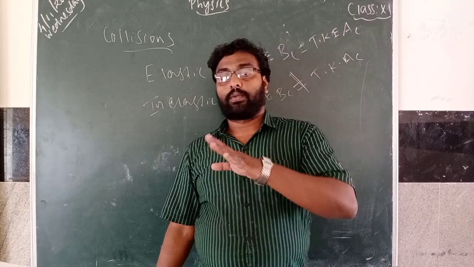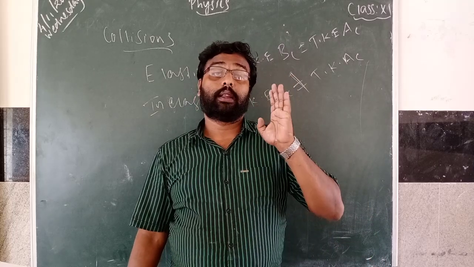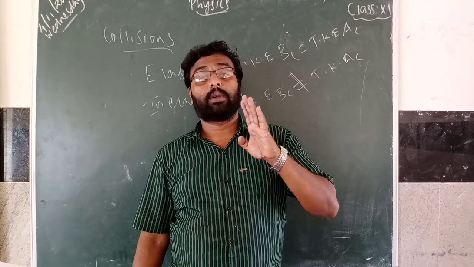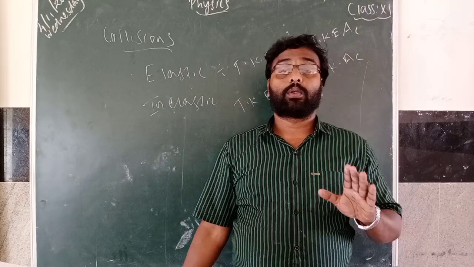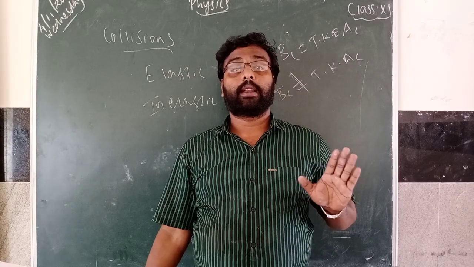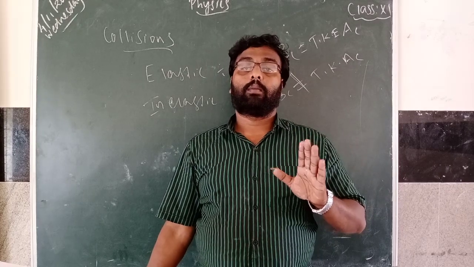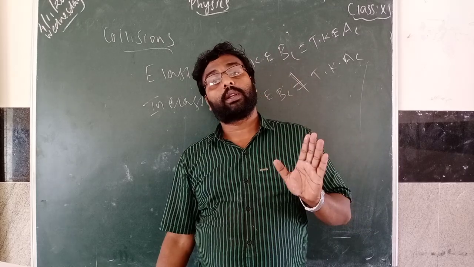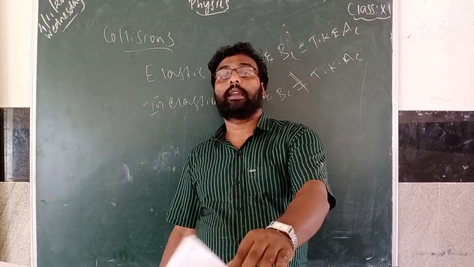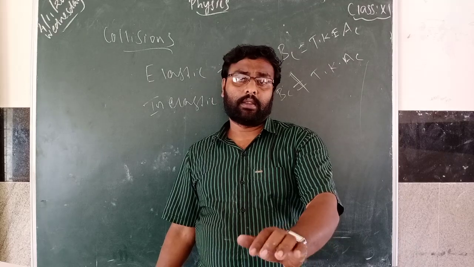So there are two types of collision here: elastic collision and inelastic collision. Elastic collision means what? Total kinetic energy before collision is equal to total kinetic energy after collision. But inelastic collision means total kinetic energy before collision is not equal to total kinetic energy after collision.